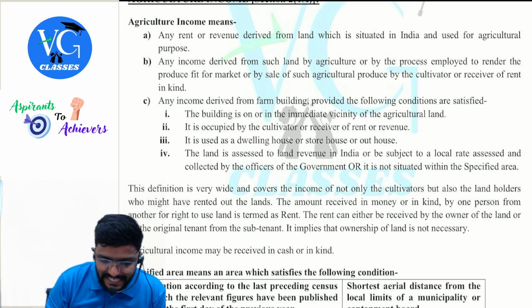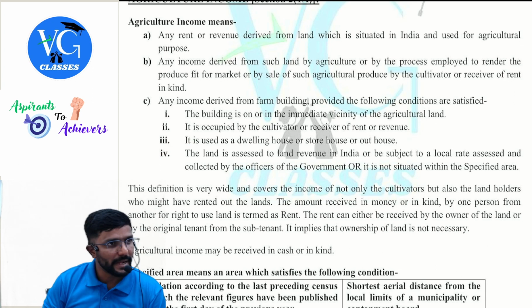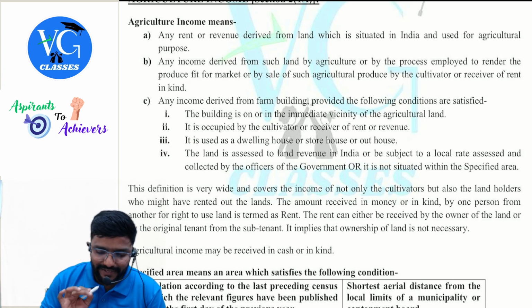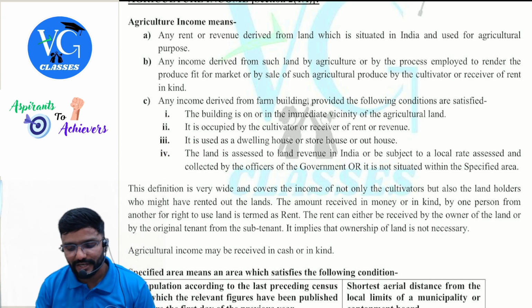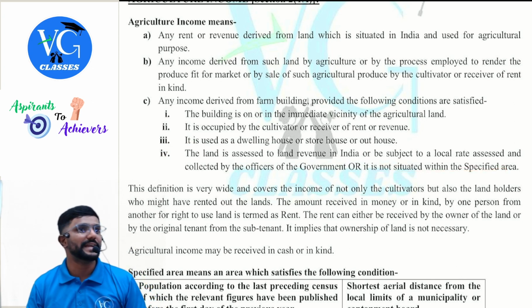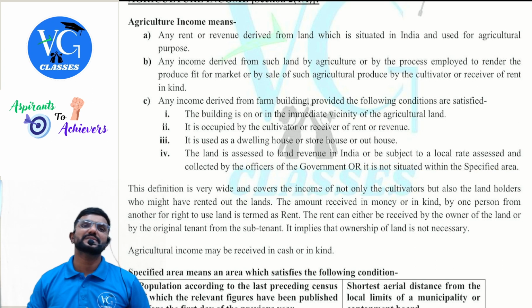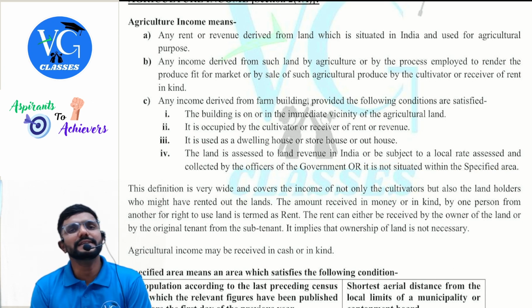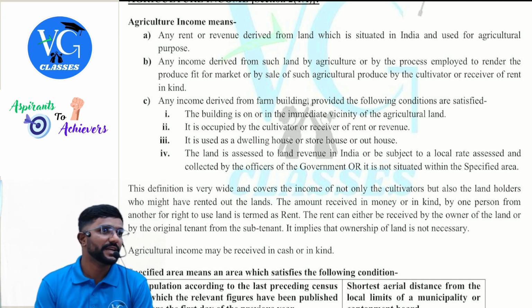Next, last point is the key point, guys. The land is assessed to the land revenue in India and subject to a local rate assessed and collected by the officers of the government, or it is not situated in the specified area. For income tax purpose, they use the word specified area, which means urban area. Agriculture land should not be in specified area. See, they are not putting the condition for land.